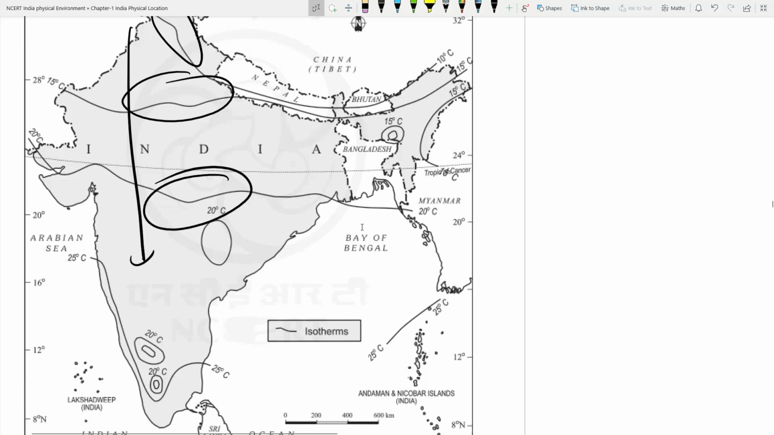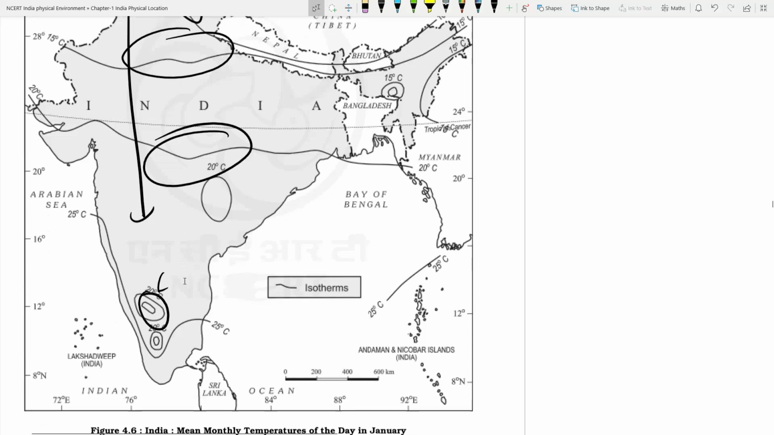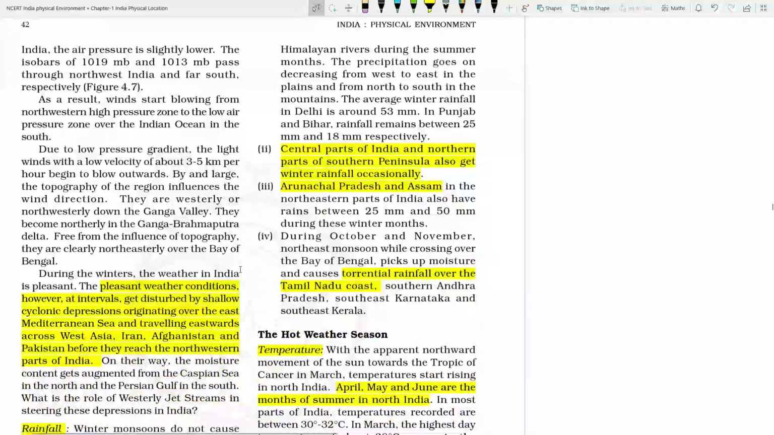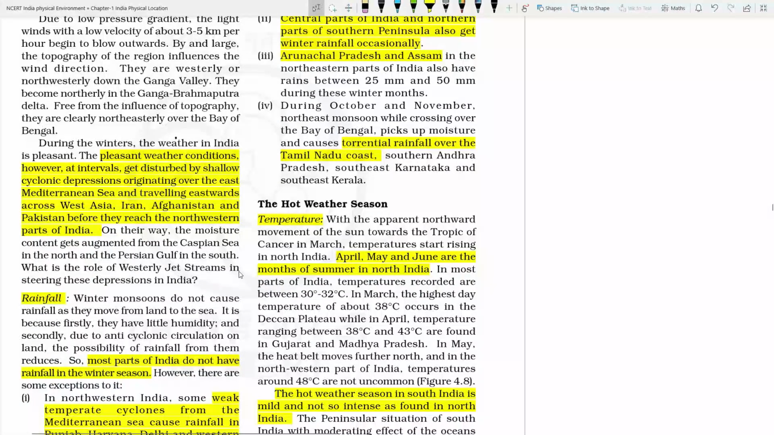Fine. In the interior part of the land you will see some changes, otherwise the whole area has almost the same kind of temperature, as we are moving from north to south towards the equator, okay? So there is a pleasant weather condition at the time of winter season, and only certain disturbances are there, which you know are because of the Mediterranean Sea, right?